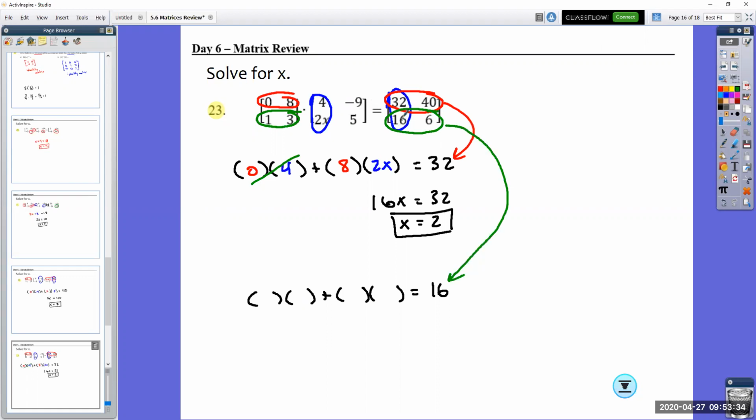We get 16, because it overlaps with the blue light, 16. So I have row 2, which is a 1 and a 3, multiplied to column 1, which I have to do because that's where my variable is, 4 and 2x. So 1 times 4 is 4, plus 6x equals 16. Subtract both sides by 4, we get 6x equals 12. Divide both sides by 6, and we get x equals 2. So notice the same answer, just a different way of getting there.